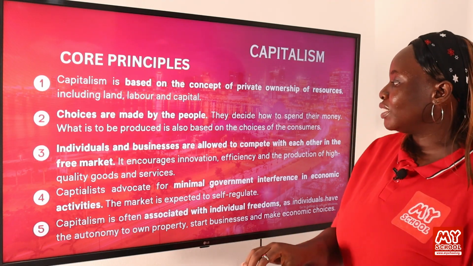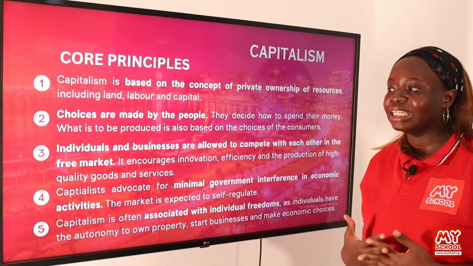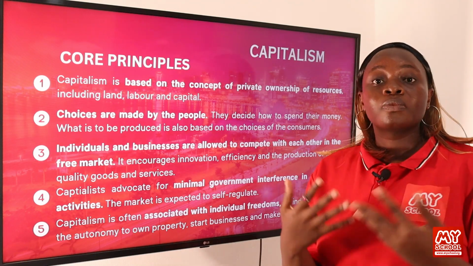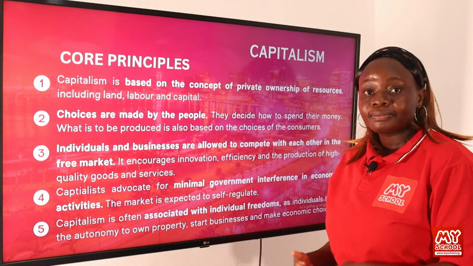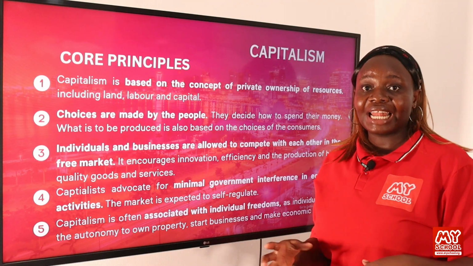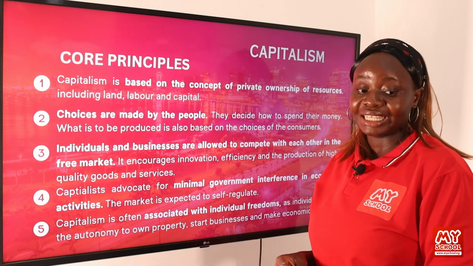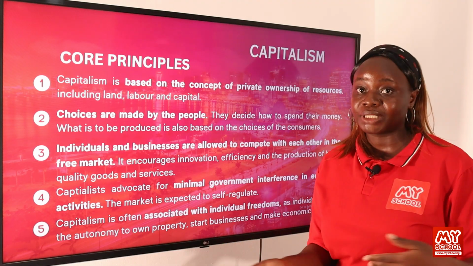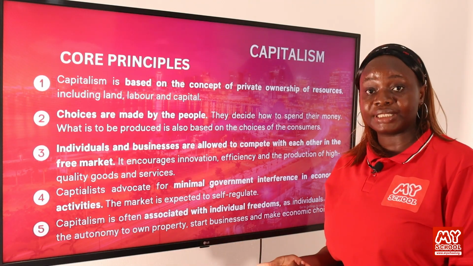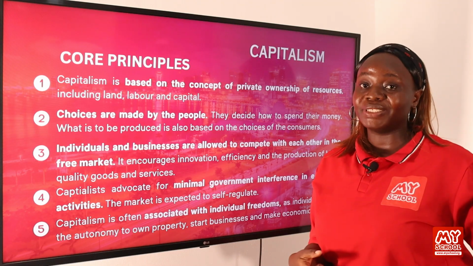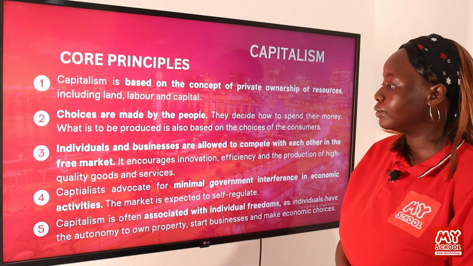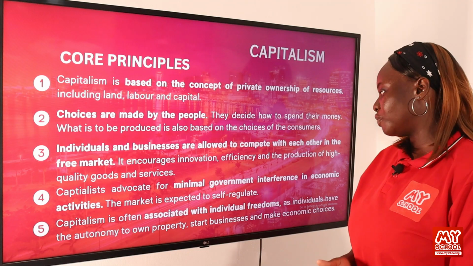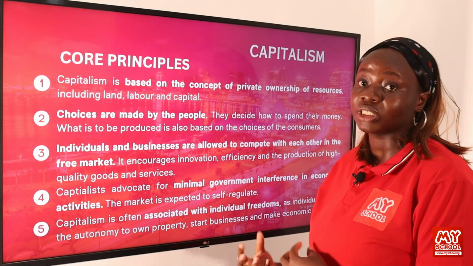So individuals and businesses are allowed to compete with each other in the free market. So in a capitalist society, different businesses are allowed to exist. Even if they sell the same thing and they are standing side by side, they are allowed to do that. It is legal within a capitalist society to own a business that is similar to other businesses within that society. So it encourages innovation, efficiency, and the production of high-quality goods and services.